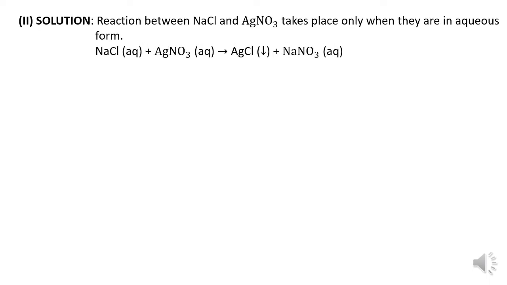Solution. It is the second condition. Reaction between sodium chloride and silver nitrate takes place only when they are in aqueous form. If they are in solid form and we mix them, no reaction will take place. When they are mixed in aqueous form, a white precipitate of silver chloride and sodium nitrate is formed.